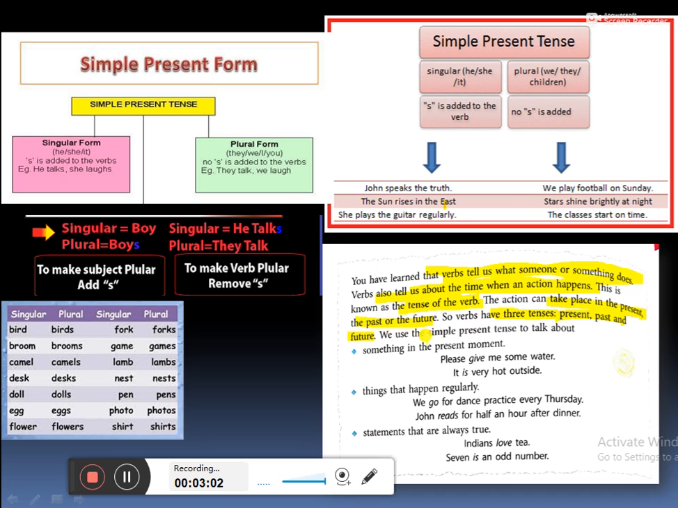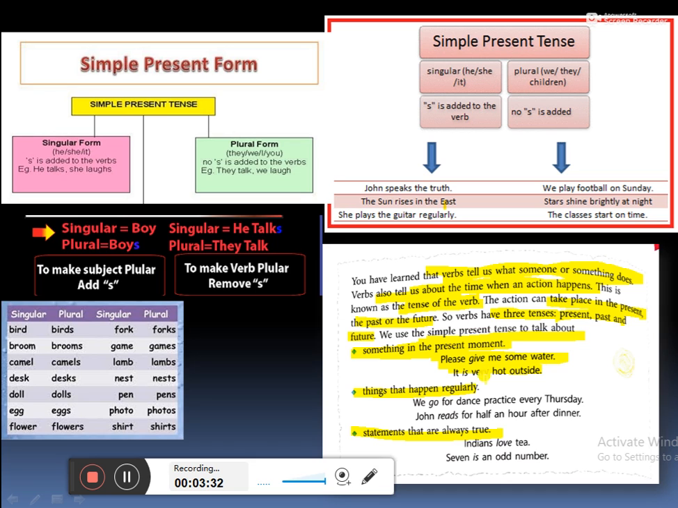We use simple present tense to talk about, first, something in the present moment. Then things that happen regularly, and statements that are always true. Let's have some examples. Something in the present moment: please give me some water. It is very hot outside. All these things are happening in the present.